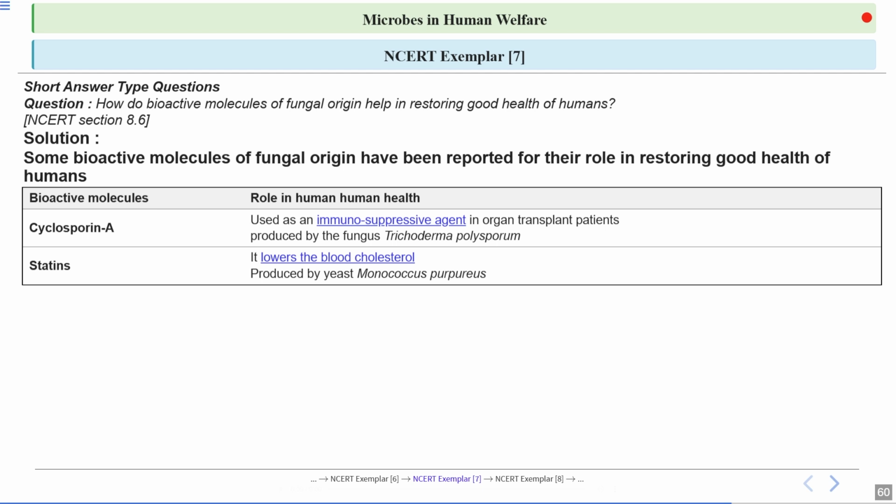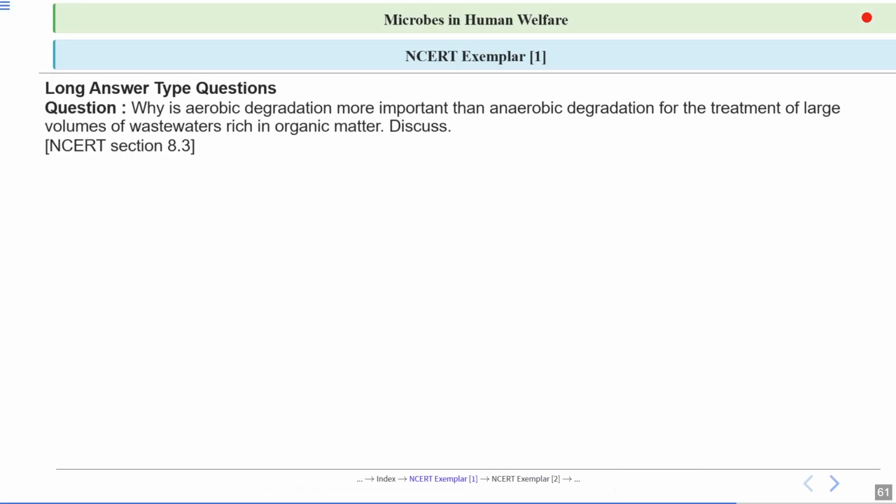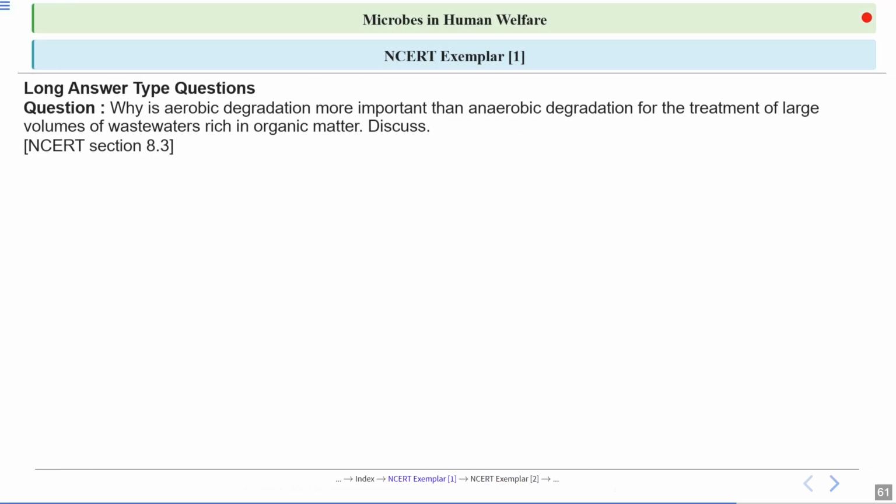Clear? So statins lower the blood cholesterol, and cyclosporin is used as an immunosuppressive agent, meaning it suppresses the immune system. It is very important to suppress the immune system, otherwise the transplant will be rejected, because this is foreign tissue which is being transplanted into your body.